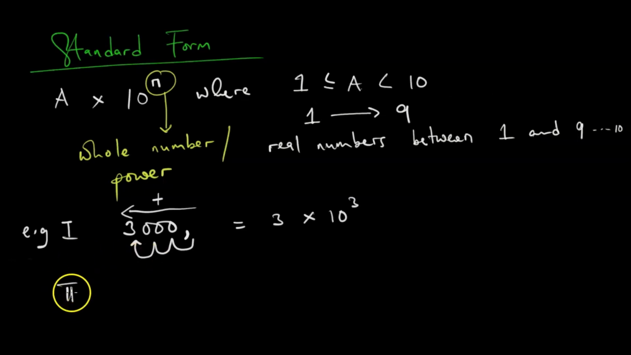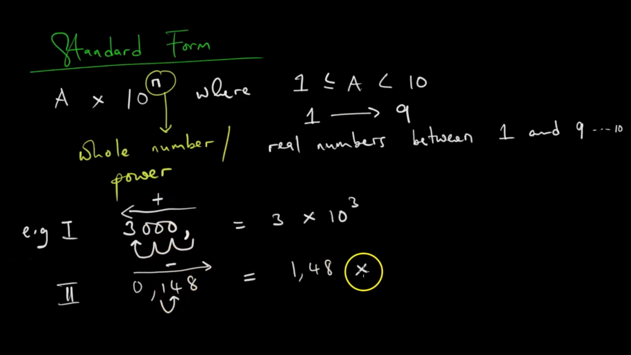We can couple up with another example, 0.148 in standard form. So our comma here moves just 1 place so that we have 1.48. But because it has moved in the opposite direction of positive, it should be a negative power. So it's just times 10 to the power minus 1.